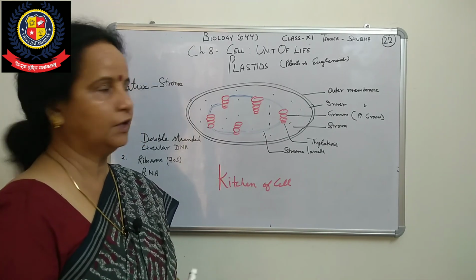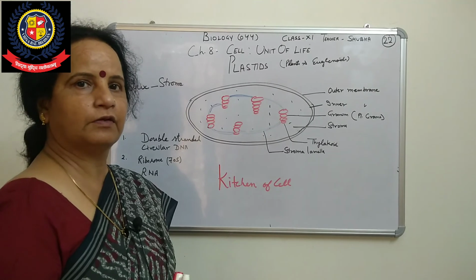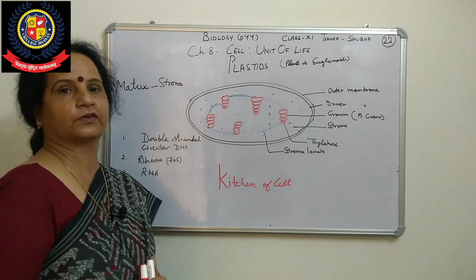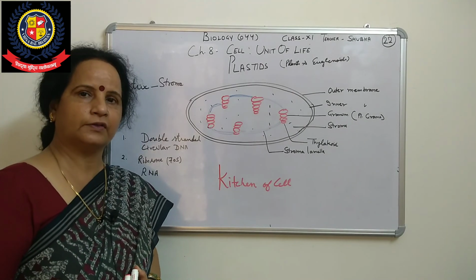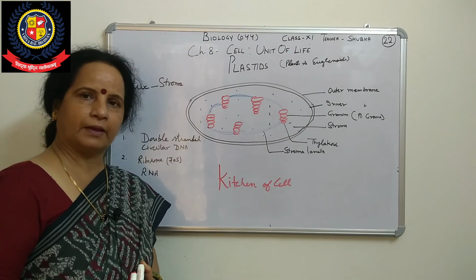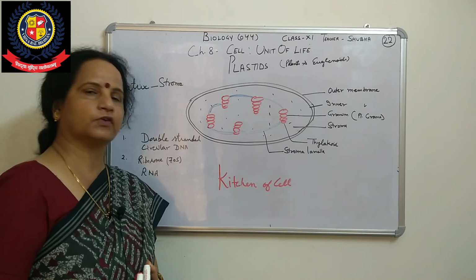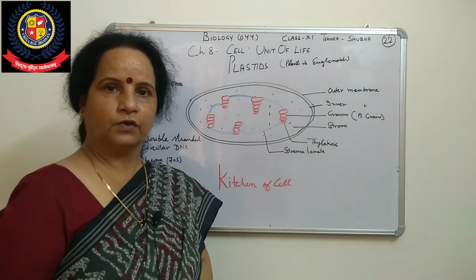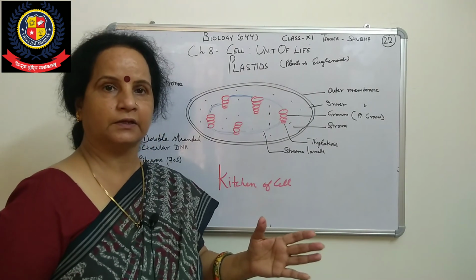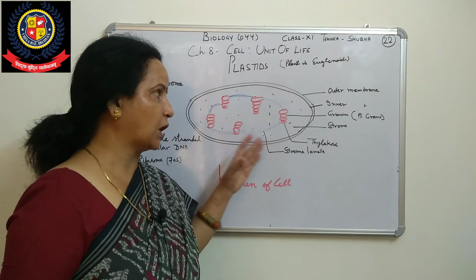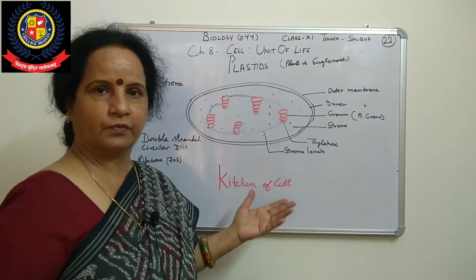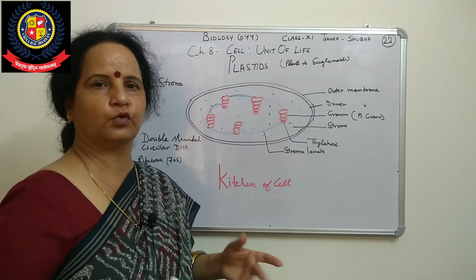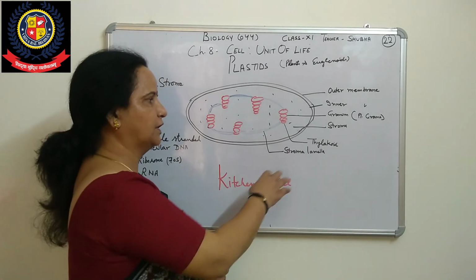So in the next class we will see the next cell organelles: ribosome, flagella structure, centrioles, nucleus and chromosome. We will take them one by one and learn the structure also. Labeling must be there in biology. When you are learning any diagram, you have to learn the names also, because this is not drawing, this is biology. Without labeling, a diagram is zero. You may have drawn a very beautiful diagram, but without labeling it is useless.